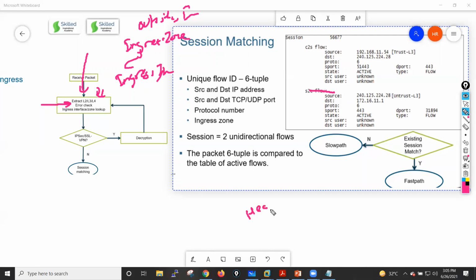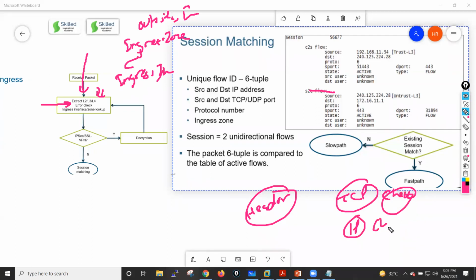It will do the header error check. So if you see here in the TCP header, we have a checksum value. In the IP header, we have a checksum value. And in the frame as well, in the layer 2 header, we have some CRC checks. So at this point of time, it will check for errors in your headers, guys. If there are any errors in the header, it will drop the packet.